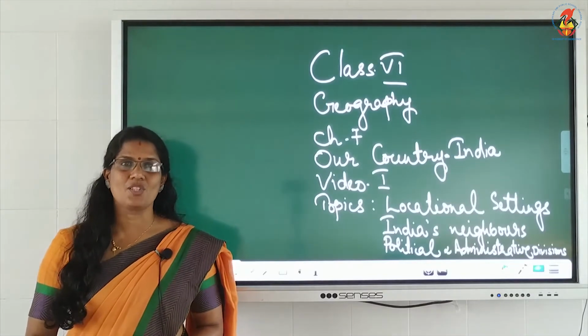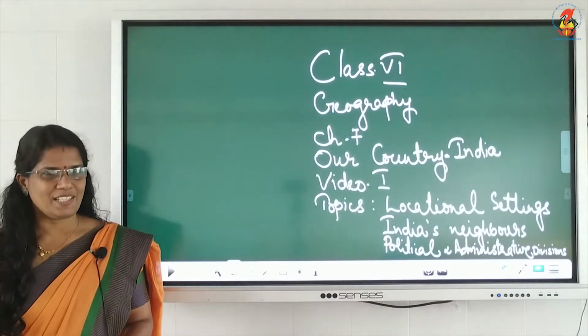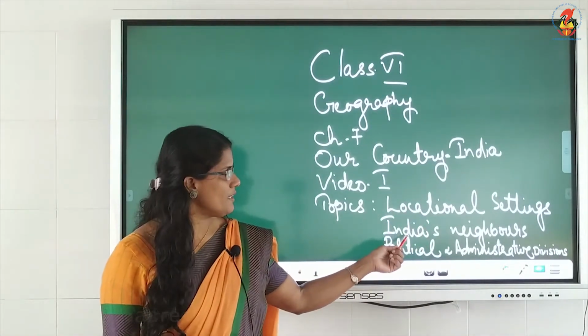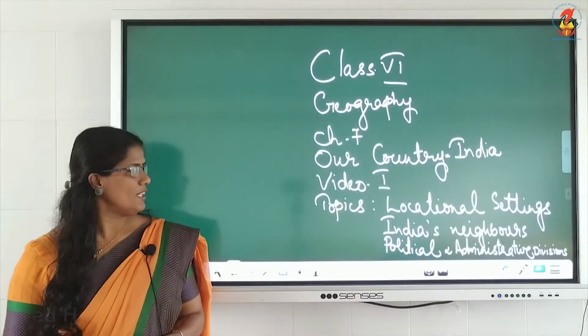Today we will discuss Geography Chapter 7, Our Country India. Please take your textbook. Today's topics are locational settings, India's neighbors, and political and administrative divisions of India.